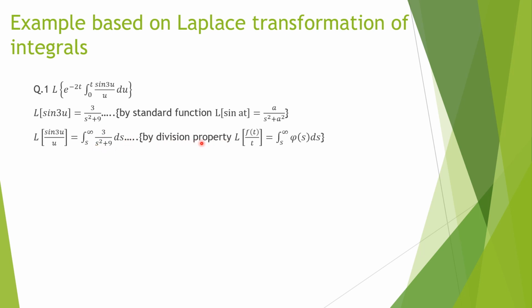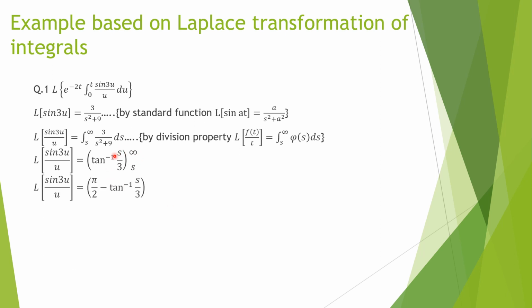We use here the division by t property when f of t is divided by t. So integration s to infinity phi of s ds. Then the integration of this part is tan inverse s by 3. Okay, for s square plus a square the integration is tan inverse s by 3, and the integration limit is s to infinity.